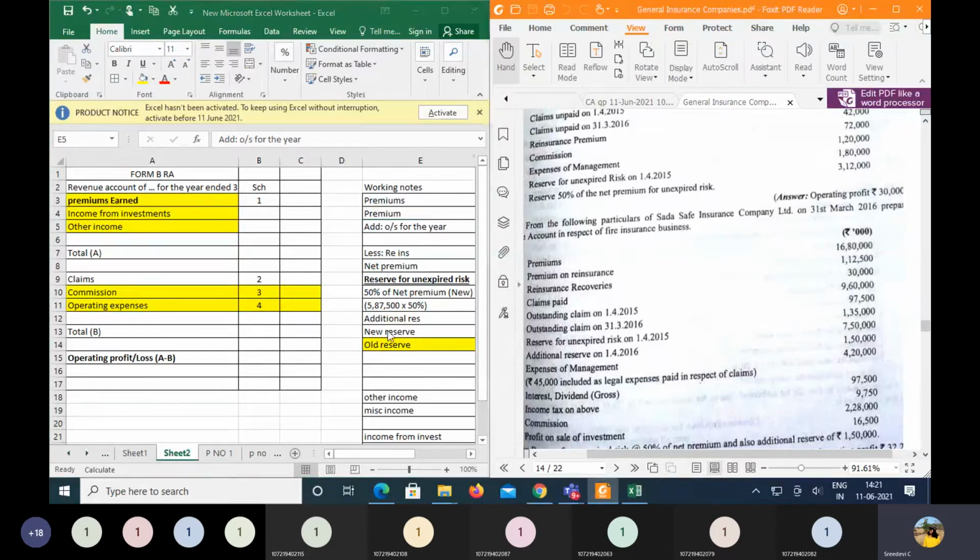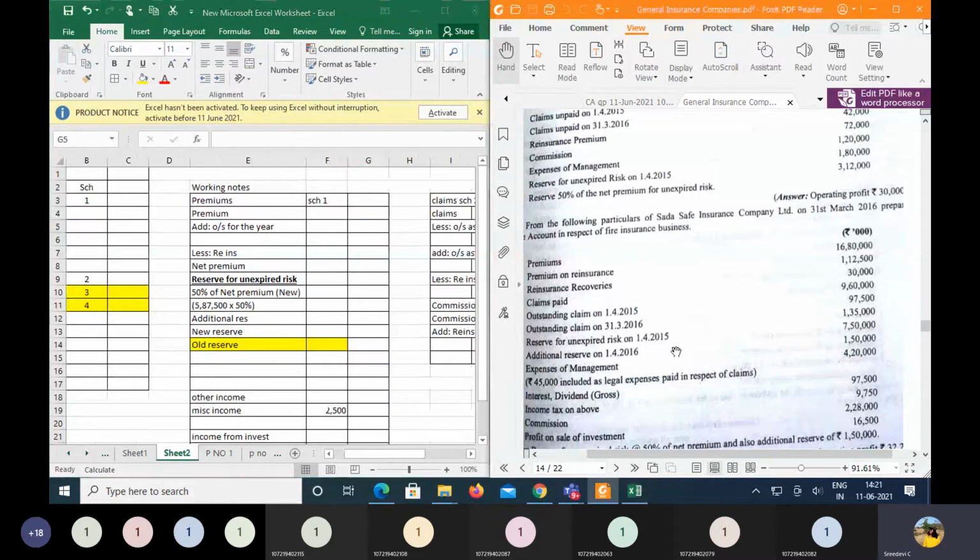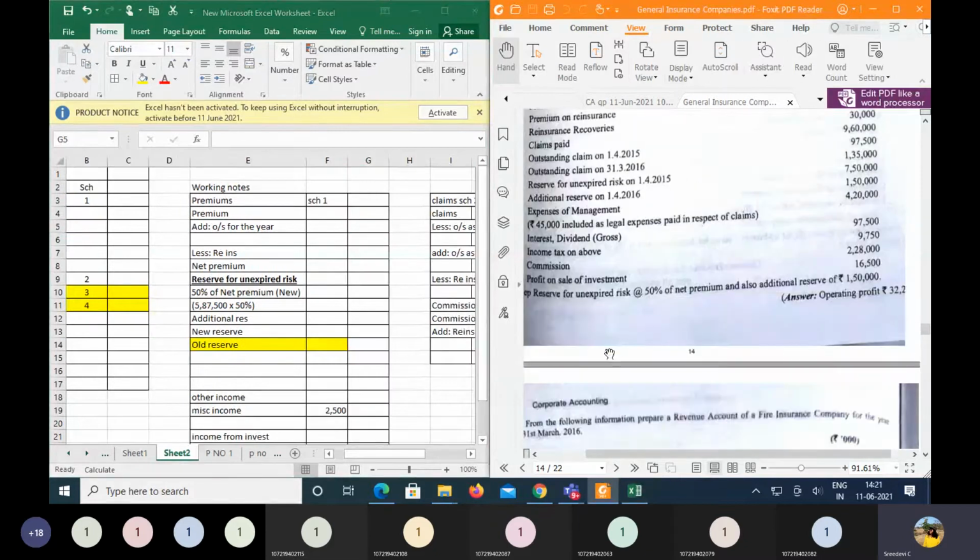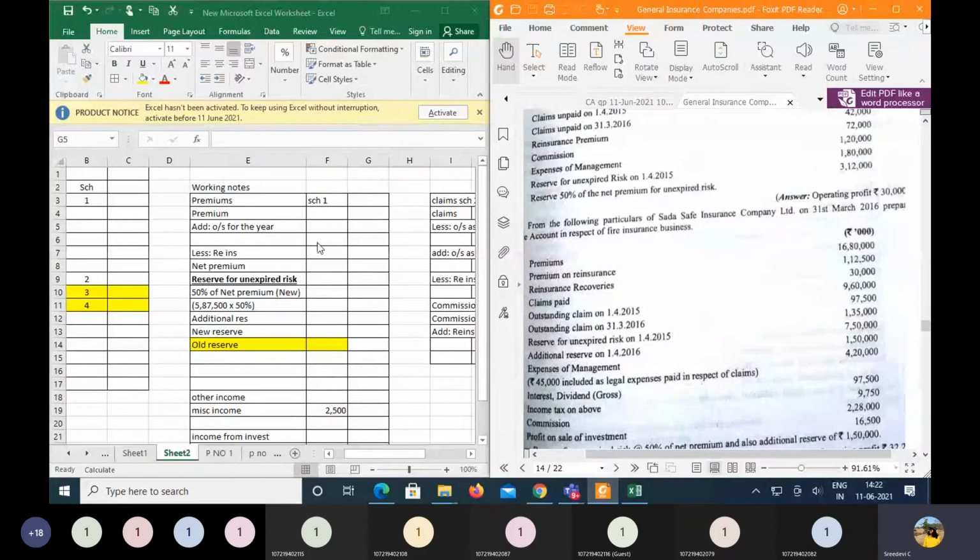Now the first item given under the balances, as you can see there are no adjustments, but there is only information towards how much reserve is required for the current year towards the unexpired risk. So here 50% is, as usual, the normal reserve which is to be kept, and followed by that there is also an additional reserve which is required of rupees 1,50,000. So obviously we are going to make an adjustment. We'll see while doing the problem.